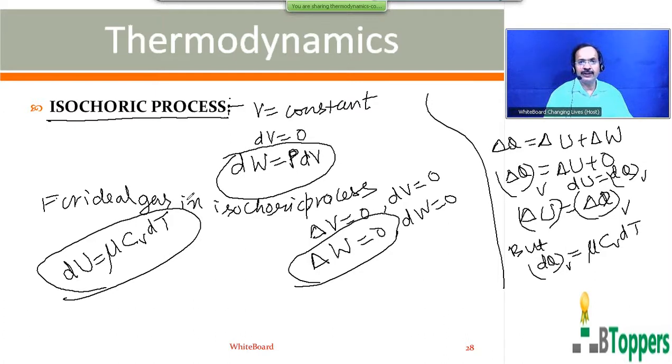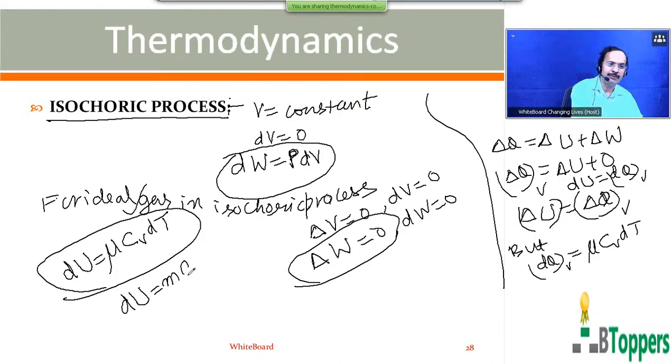That means the change in internal energy of a fixed mass of an ideal gas in any process will be the same as in the isochoric process for the same change in temperature, between the same initial and final states. Therefore, the change in internal energy of a fixed mass of an ideal gas when the temperature changes by an infinitesimally small amount dT in any process is given by the same equation, dU equals nu C_V dT. Or in terms of the ordinary specific heat at constant volume, you can write small m into small c_v into dT.